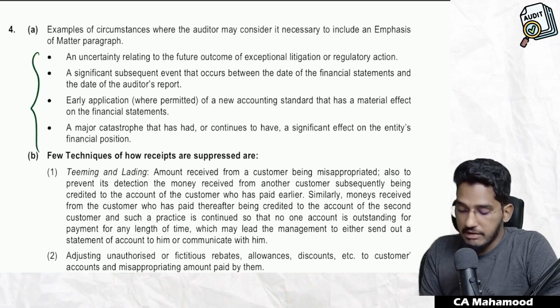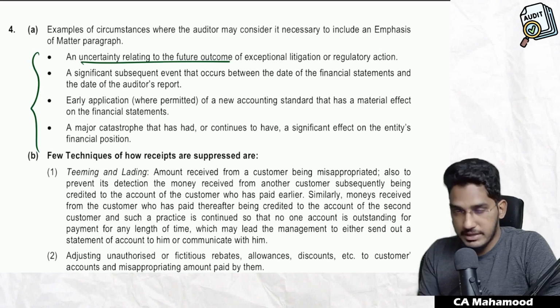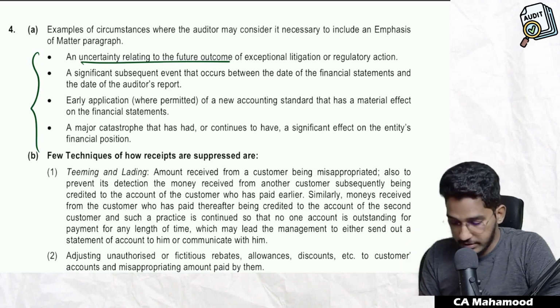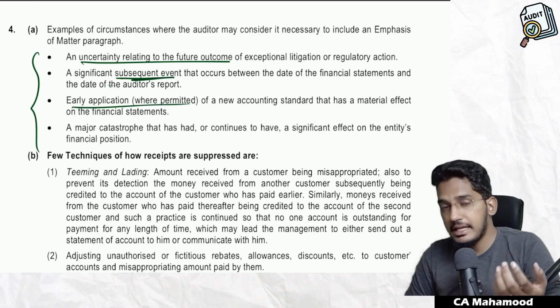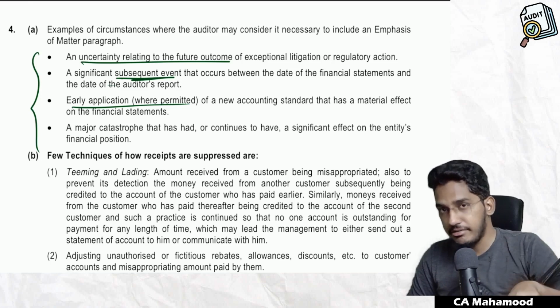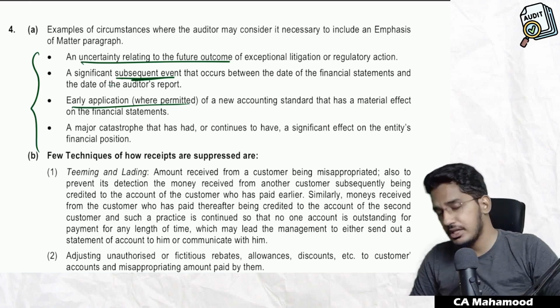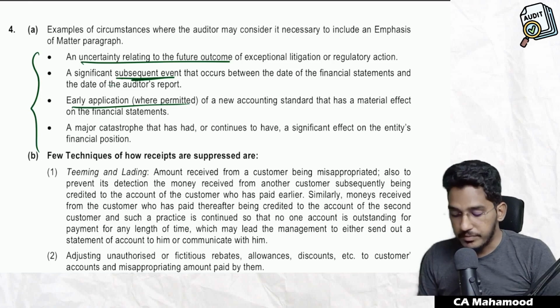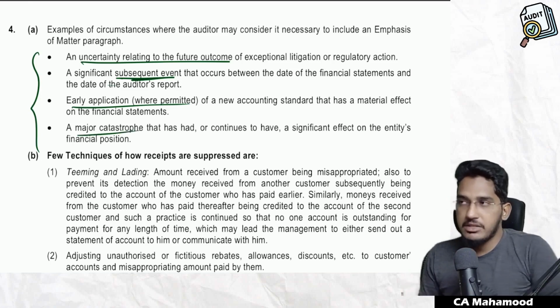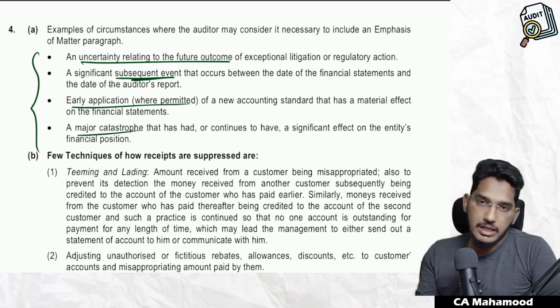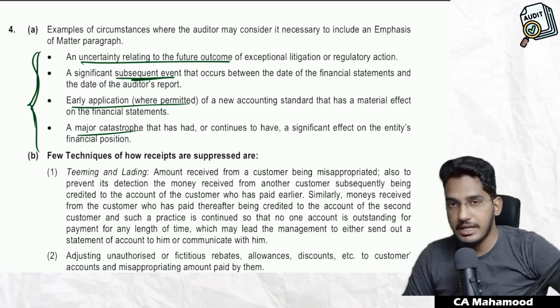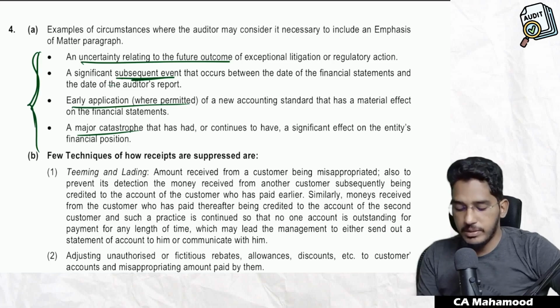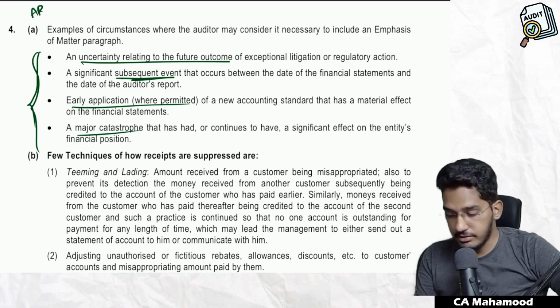Here we have examples. If there is any uncertainty, that is a pending case is going on, that you can highlight in the emphasis of matter. If you find any subsequent event, that you can highlight in the emphasis of matter. Early application of new accounting standard: your client has adopted accounting standard earlier than its effective date. This you want to highlight to the user's attention. And if you find any major catastrophe, like any major fire accident, major calamity, that also you can highlight in the emphasis of matter. So these are a few examples which you can highlight as an emphasis of matter. This content you will be able to find in audit reporting chapter of our material.